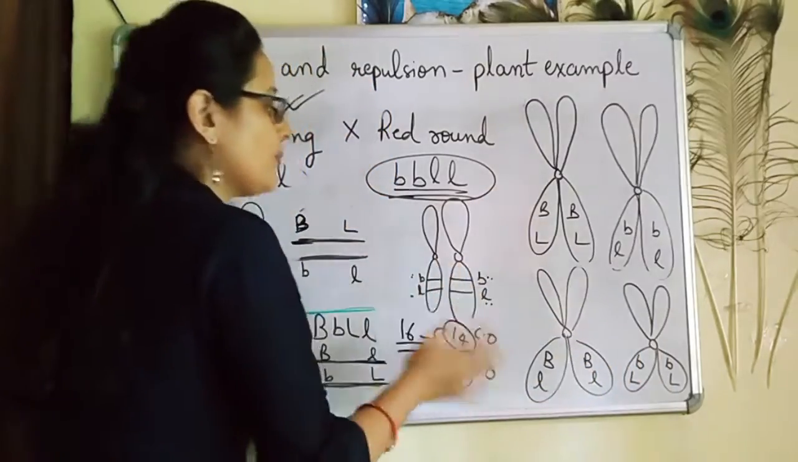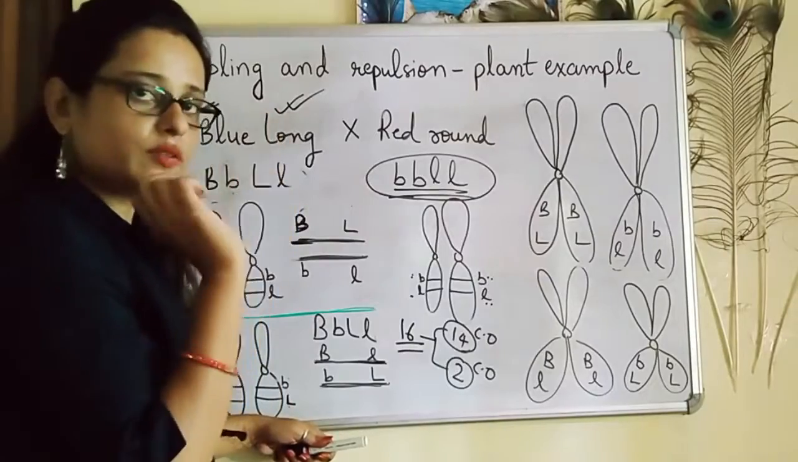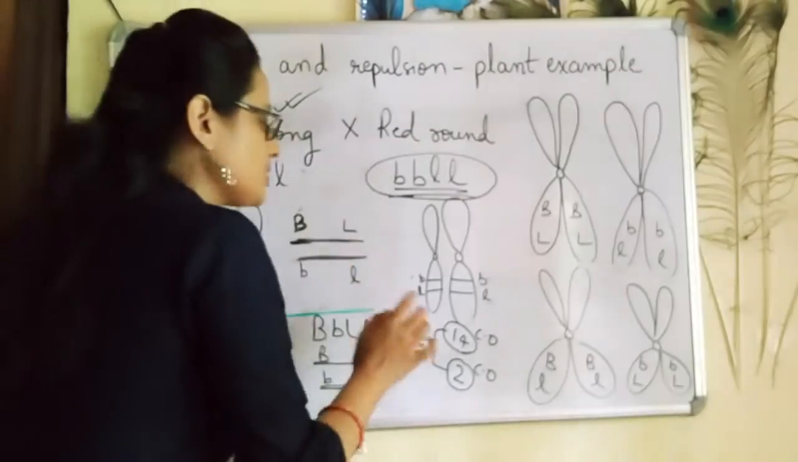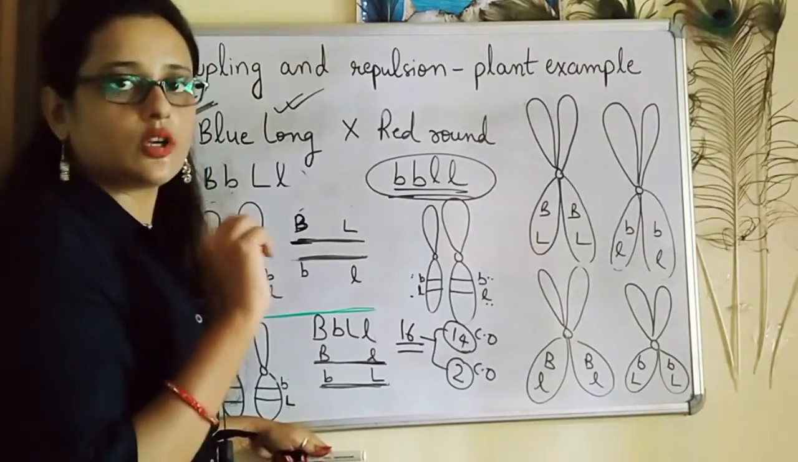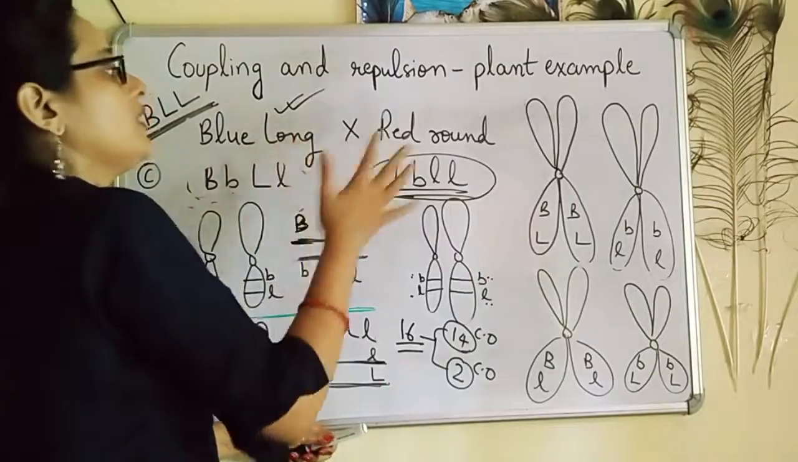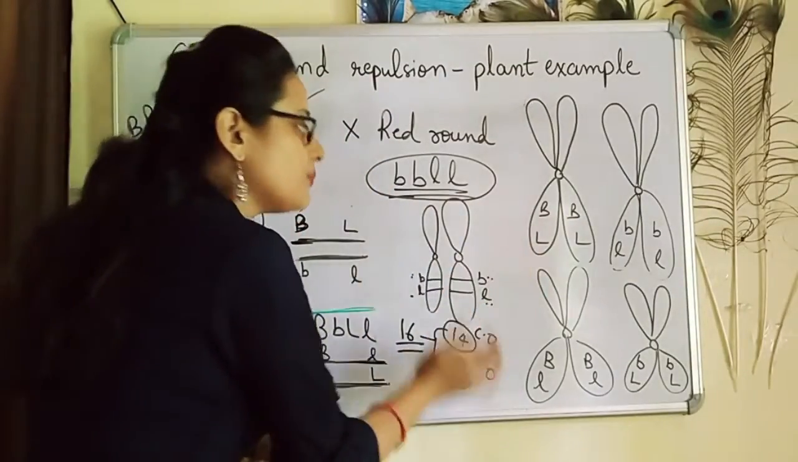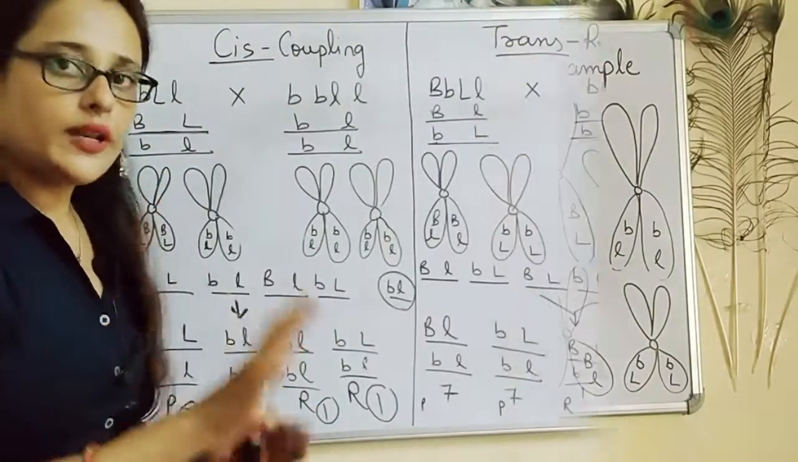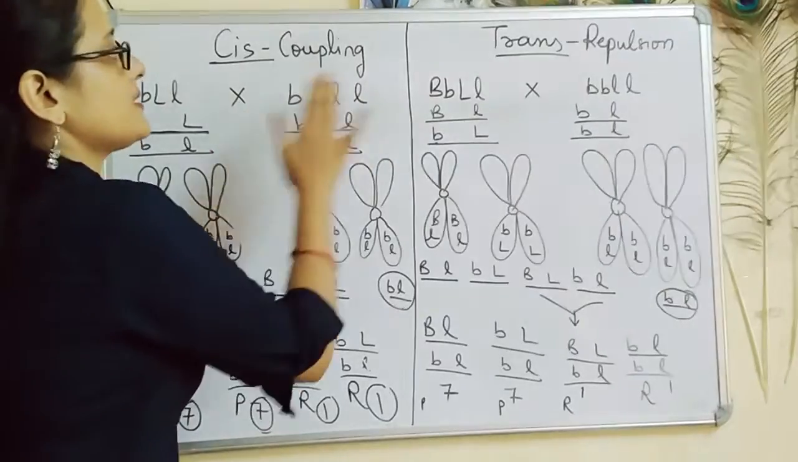So in the processes where no crossing over takes place, there are only 2 types of gametes, which are parental. In the processes where crossing over took place, there are 4 types of gametes, 2 parental and 2 recombinant. The results which we will get after crossing will include both, that is, from crossing over and from no crossing over. Now we are crossing one heterozygous blue long with homozygous red round in both cis and trans configuration.